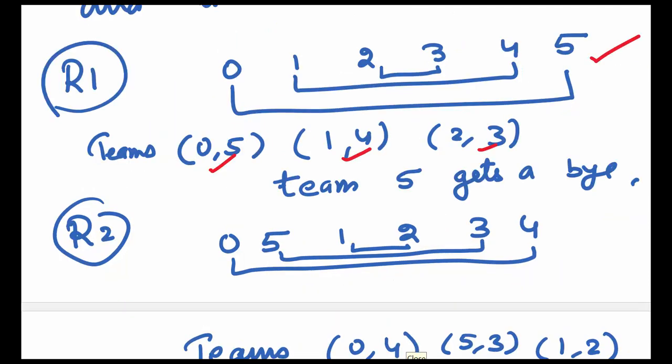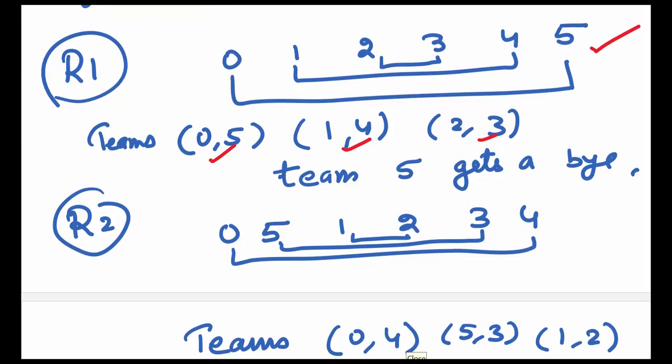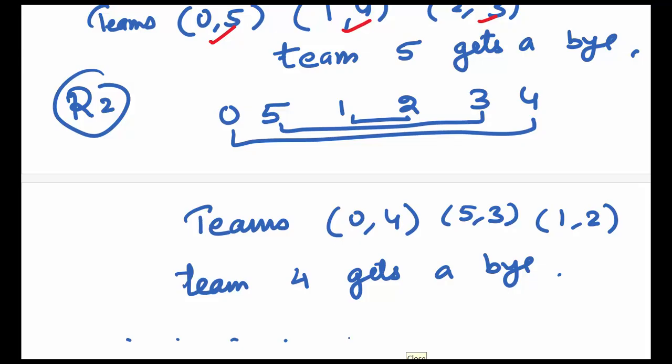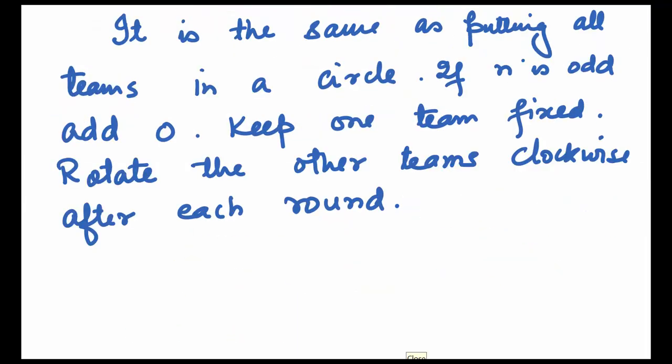Now fix 0. Shift all of the numbers. Bring the 5 to the place of 1, and all of the numbers have shifted. You can now pair and see that we have 0 and 4, 5 and 3, 1 and 2. As 4 has a 0, 4 gets a bye in this round. And in the same way, you can continue. Now, this is similar to putting all the teams in a circle. If n is odd, add 0. Keep one team fixed. Rotate the other teams clockwise after each round. And we will get all the pairs for each round.